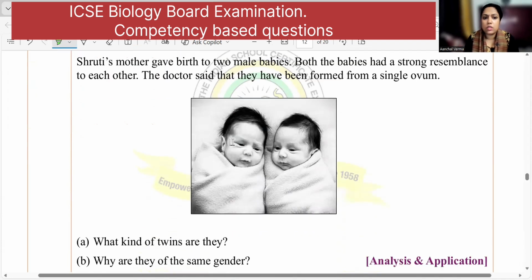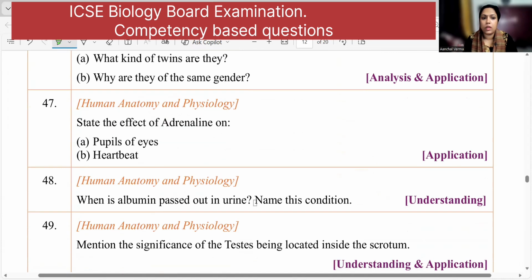Okay. Shruti's mother gave birth to two male babies. Both the babies have a strong resemblance. The doctor said they have been formed from a single ovum, that is, they are monozygotic. So what kind of twins are they? They are monozygotic twins or identical twins. And why are they the same gender? Because they have been formed from a single ovum. So fertilization happened once, and the gender is decided at the time of fertilization depending upon which sperm has fused with the egg cell. Okay.